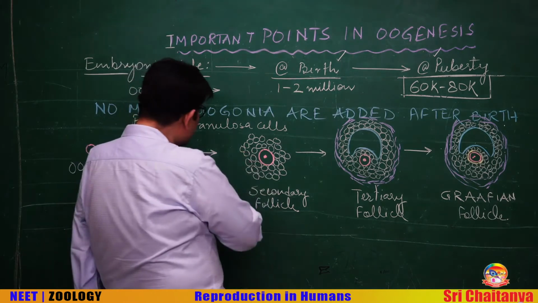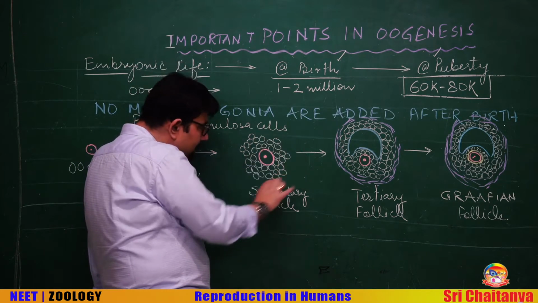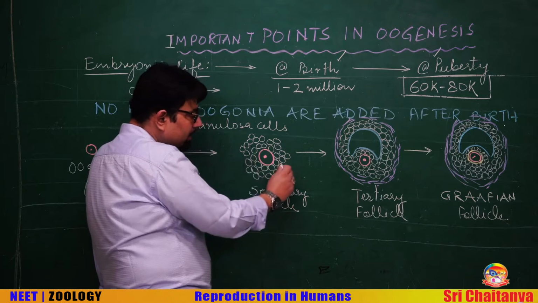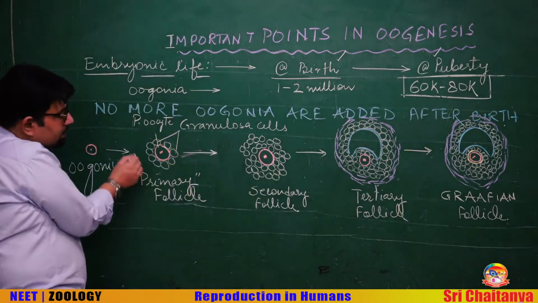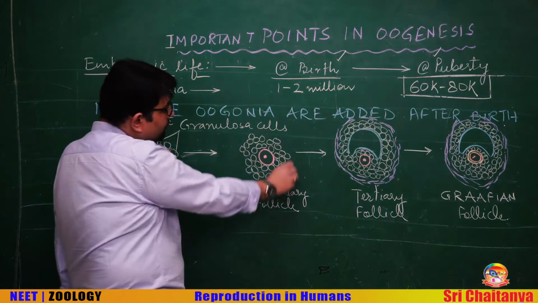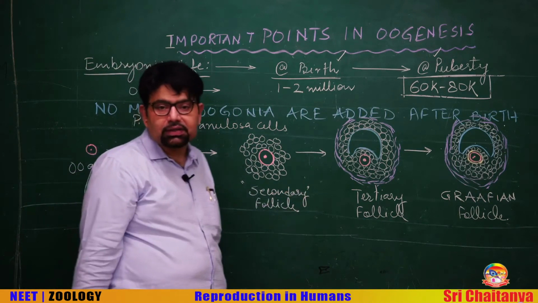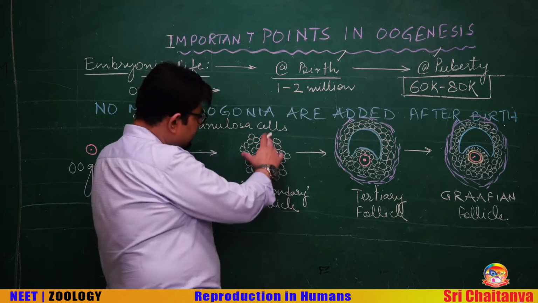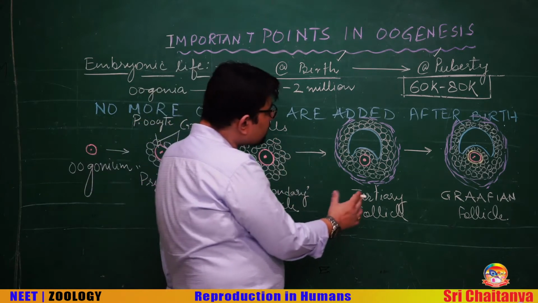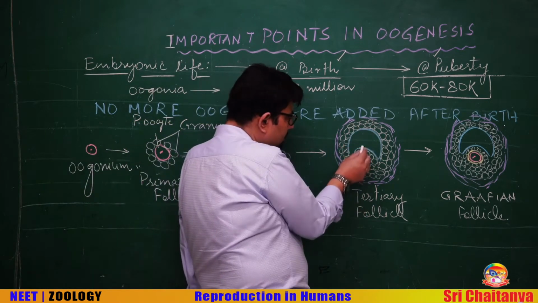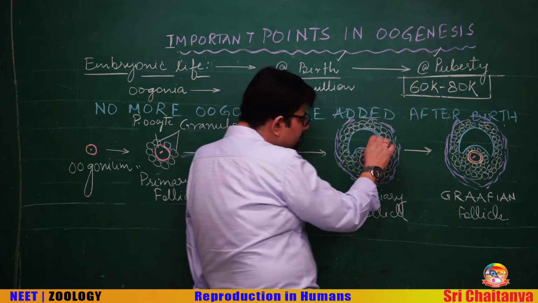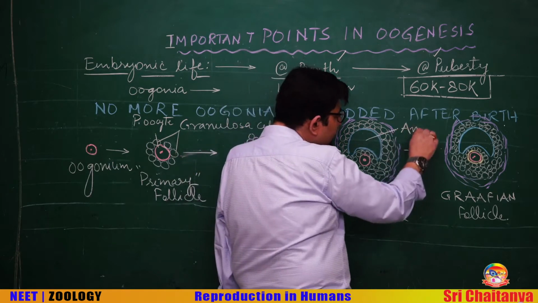These primary follicles are further surrounded by many more layers. Here is only one layer of granulosa cell, but with many more layers of granulosa cells, we will call it a secondary follicle. These cells divide and they form a cavity within. The cavity is called antrum.